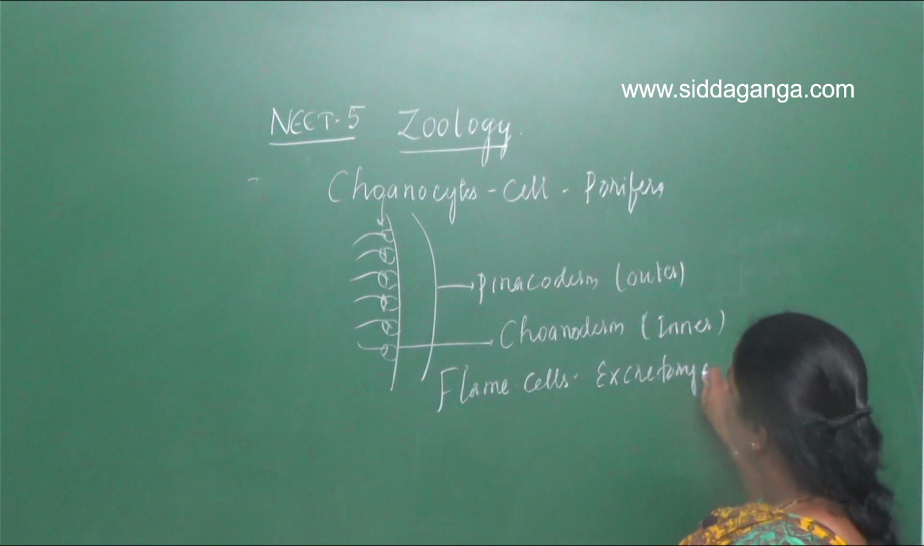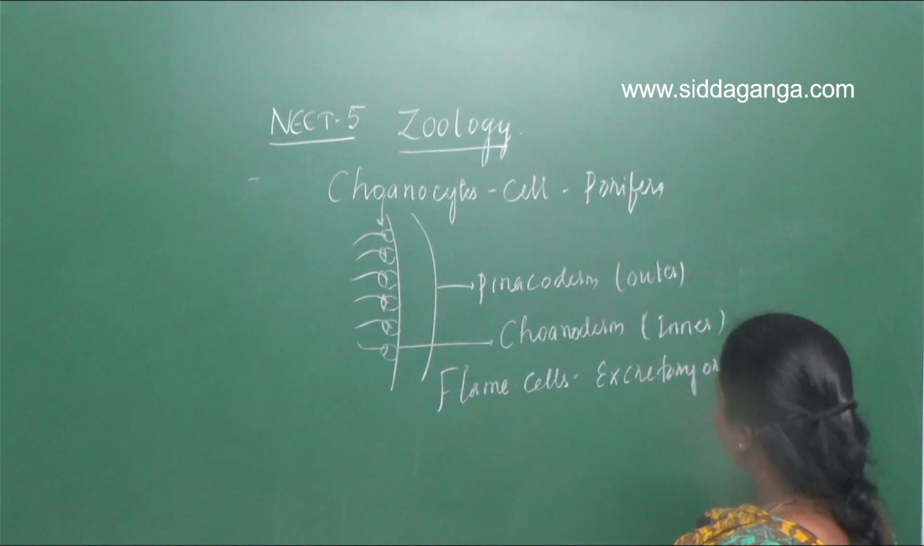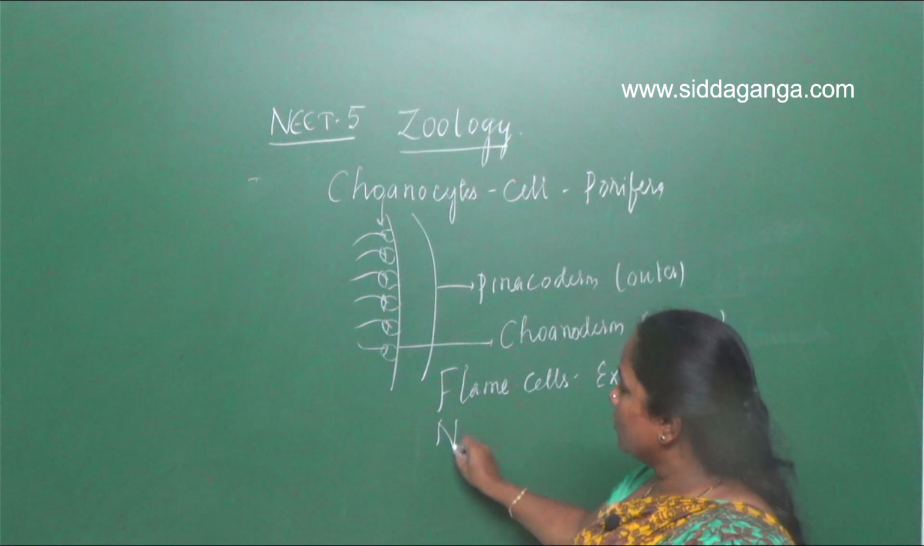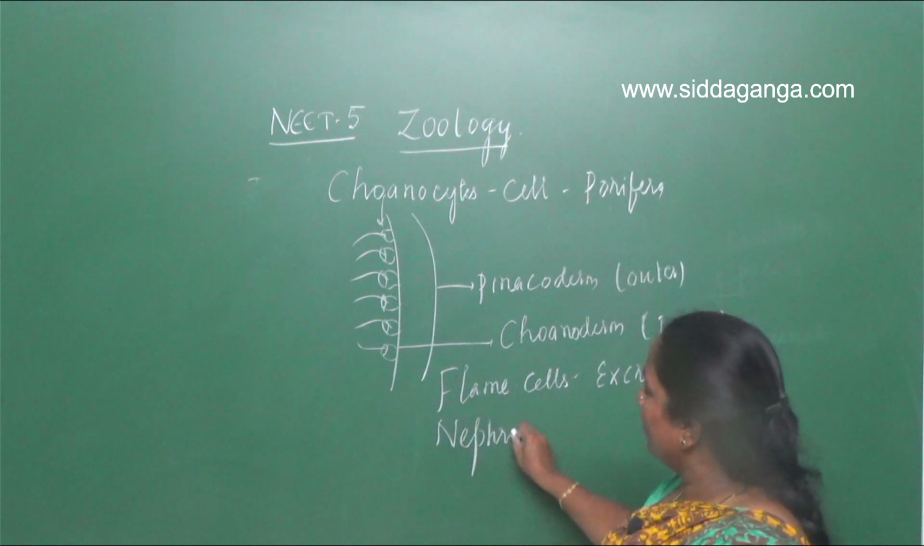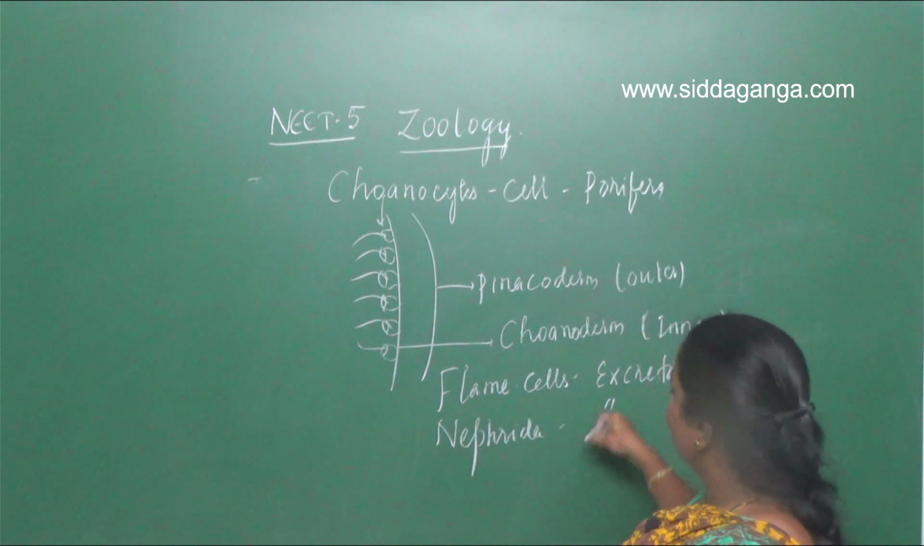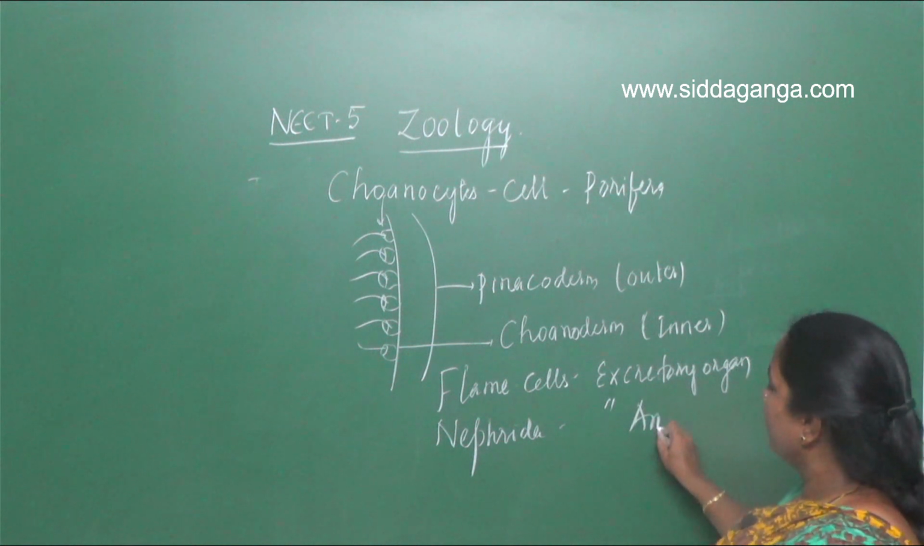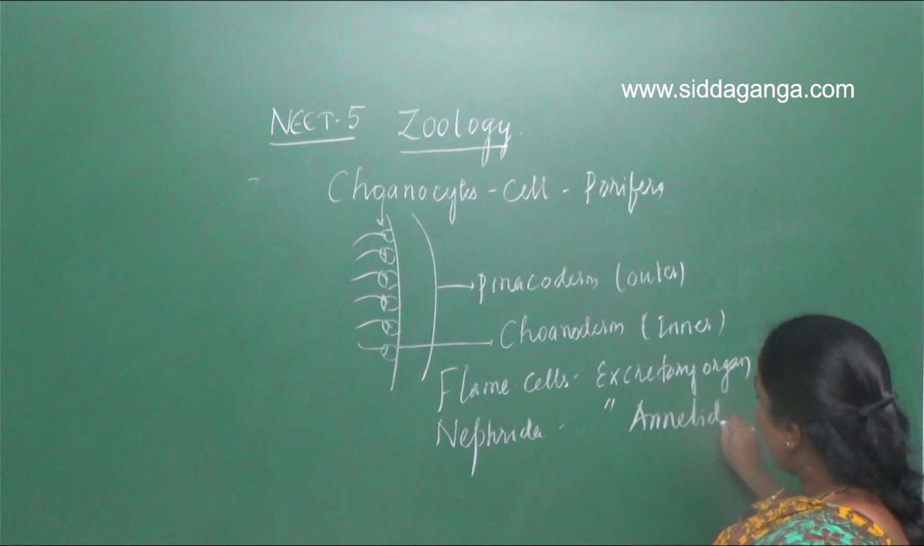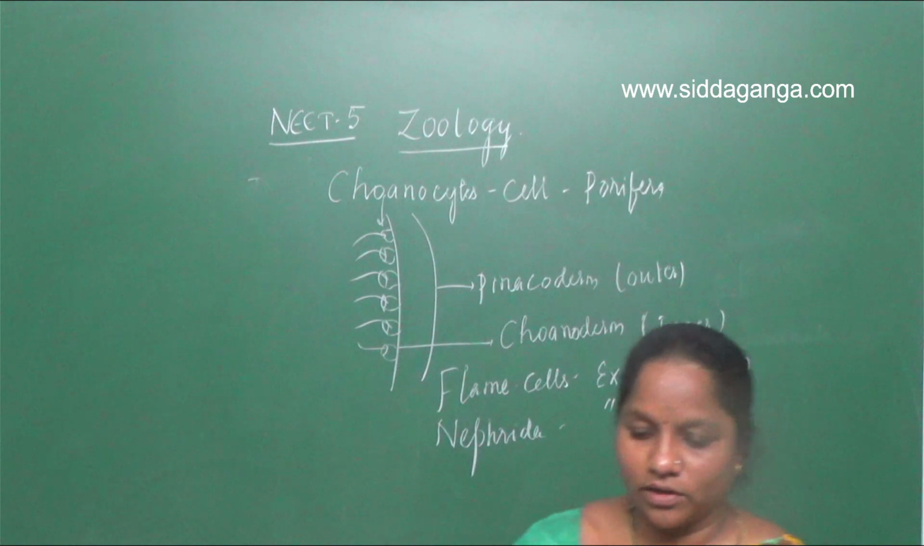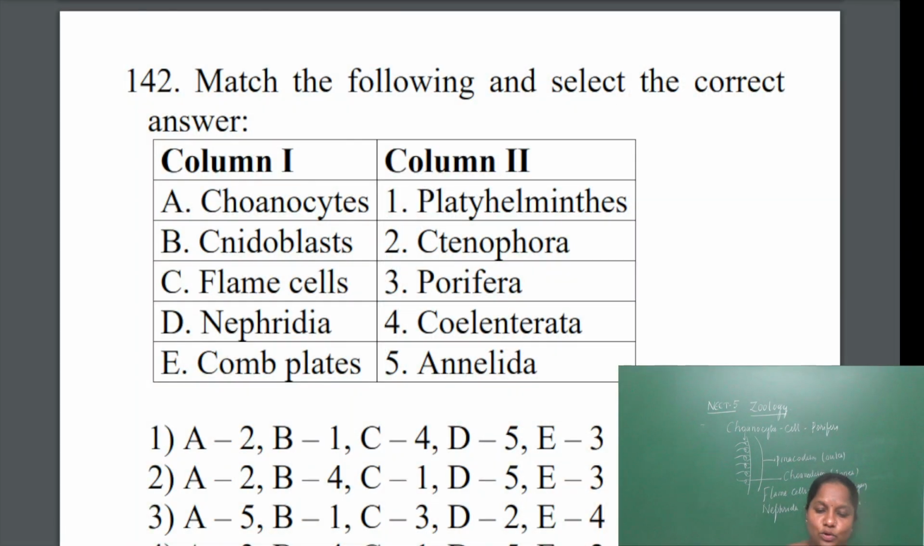Excretory organs. Which one? Flame cells. In the same way, we have Nephridia also. Nephridia are the excretory organs in the phylum Annelida. These are acting as excretory organs. So now comb plates.